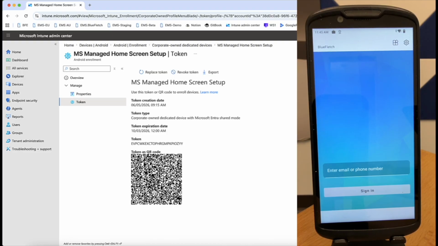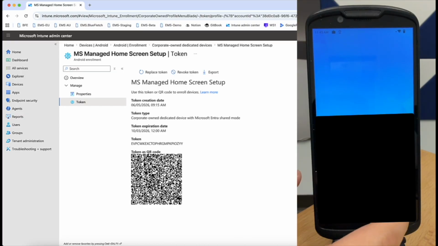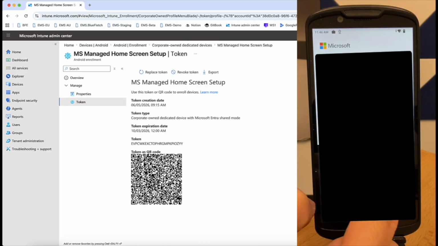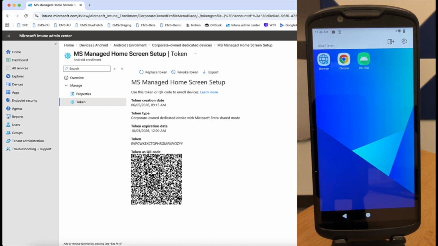Now everything is set up over here. Microsoft Manage home screen has appeared on its own, and all you gotta do is log in to your account. Password. And you'll be signed in.